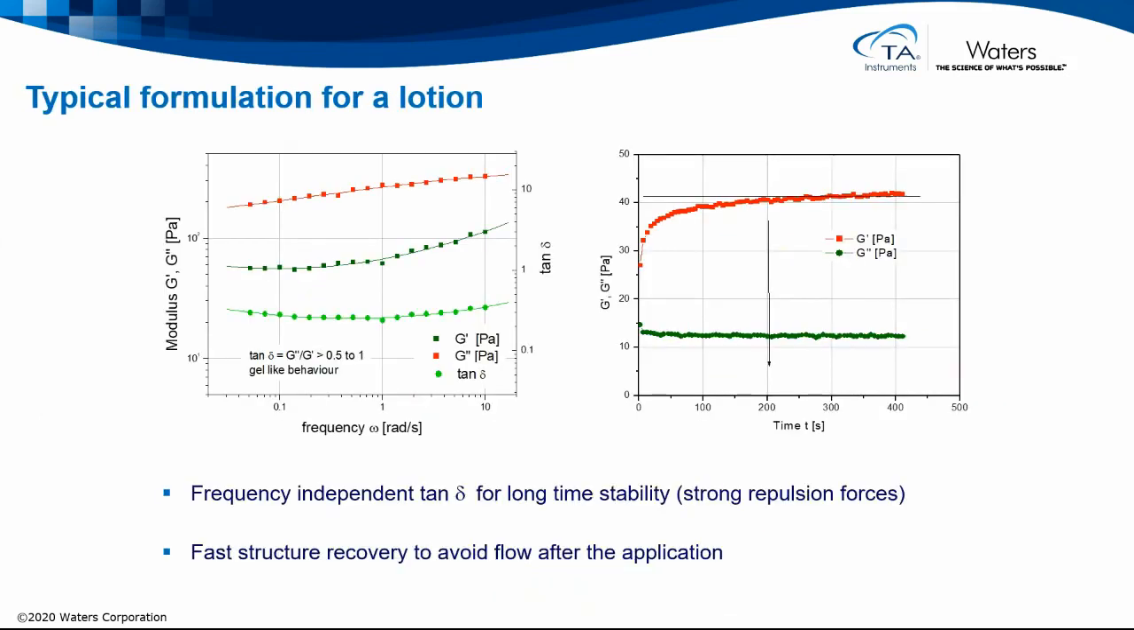Here we see examples of dynamic measurements made on a typical formulation for a lotion. On the left-hand side, we see a frequency sweep, where G', G'', and tan delta appear to be frequency independent. And with G' dominated and tan delta close to zero, we see a gel-like behavior suggesting strong repulsive forces, and this would indicate a long-term stability. On the right-hand side, we see a structural recovery measurement done with a dynamic time sweep, where we can monitor how quickly G' and G'' recover post-shear application. The faster it recovers, the less likely the sample will flow out after application.